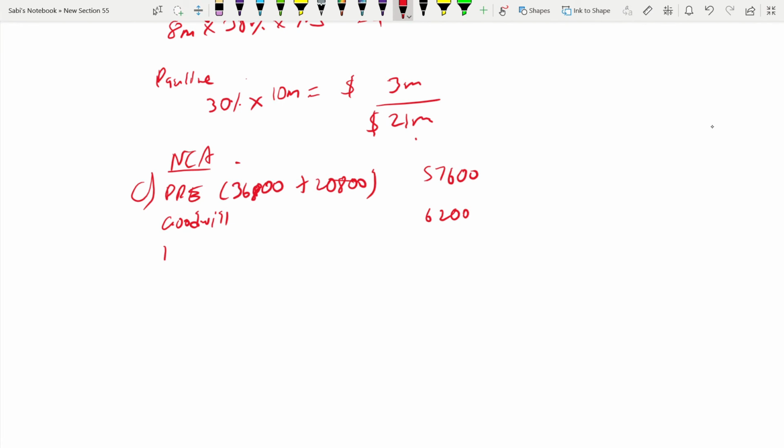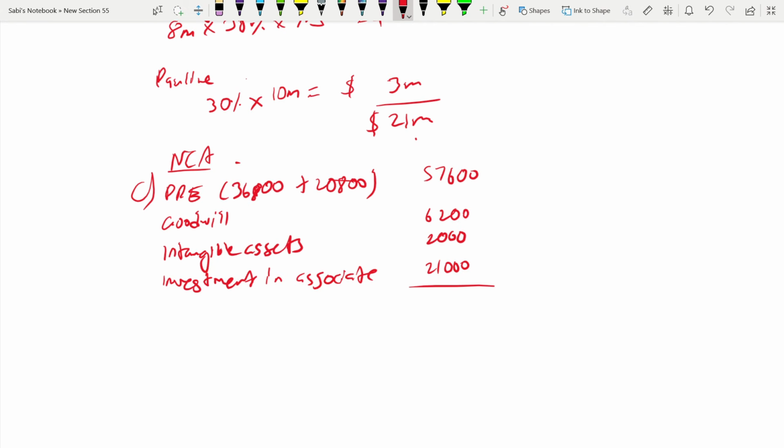Intangible asset also will come, which is 2 million, that means 2,000, because we did not recognize it. And then investment in associate will also come under non-current asset as a last item, which is 21 million, 21,000. If you add it, you will get 86,800. You don't have to balance it because they only asked for the non-current asset section. If you do it more, remember you are losing time and you're not getting any additional marks. 86,800. So that's it. We are done.